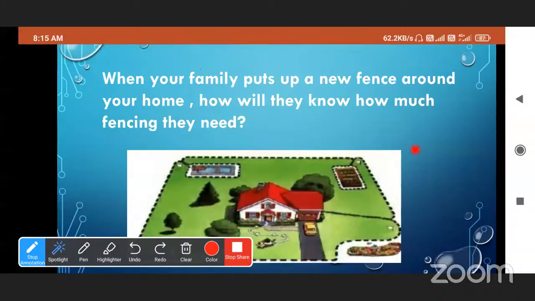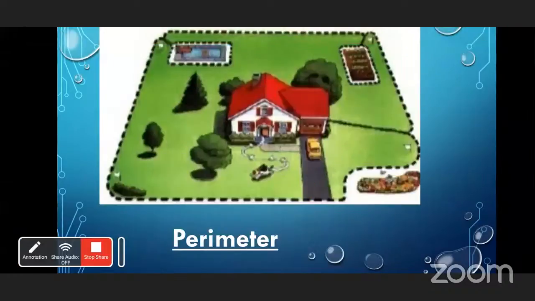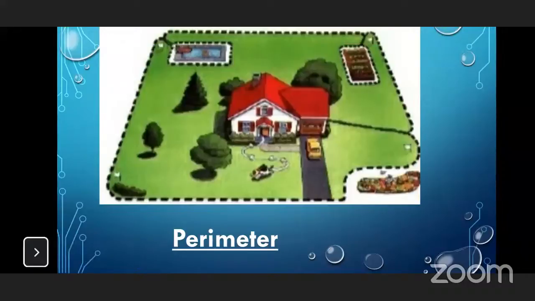This is our home, and we have to fence it. We can use a rope, or a measuring tape, and find the total length of the boundary lines. So we will get the perimeter. Now, all of you, what do you understand by perimeter?